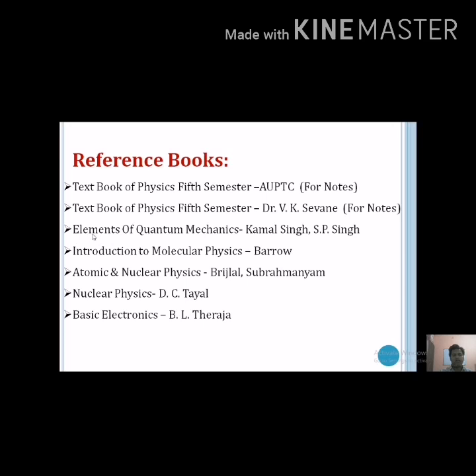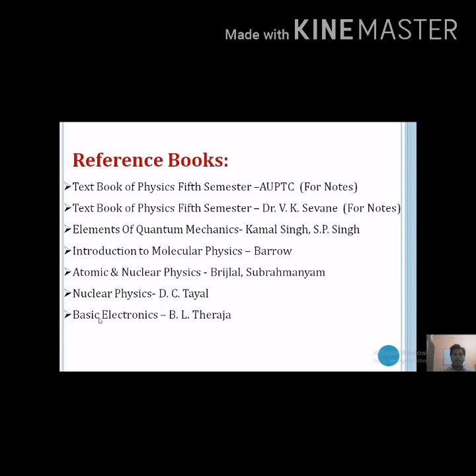The name of this textbook is Elements of Quantum Mechanics, which is available in our college library. In this book you will get all the syllabus of the first 2 units. The atomic and nuclear physics and the introduction to molecular physics and nuclear physics, the 1, 2, 3. In those books you will get the complete syllabus of unit number 3rd and 4th.